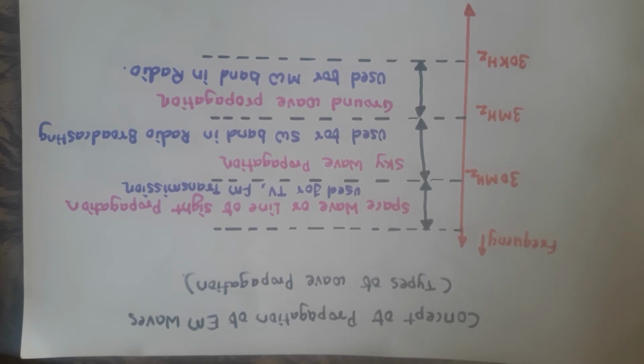Whatever signal we want to send from the transmitter to the receiver will be satisfactorily communicated within this range. As an application, ground wave propagation is best used for the medium wave band in radio communication.